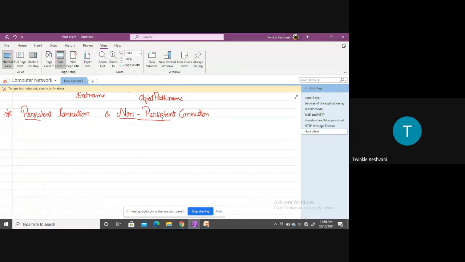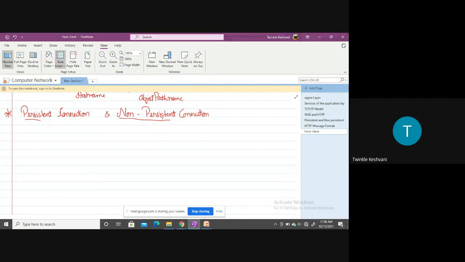So there are two approaches introduced here, the persistent and the non-persistent connection. Let's take the previous example, where the client is searching for a website, and see how it works with either connection.